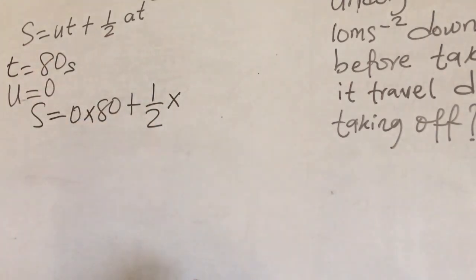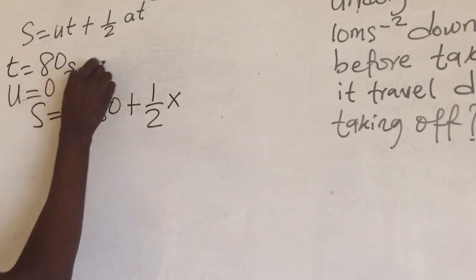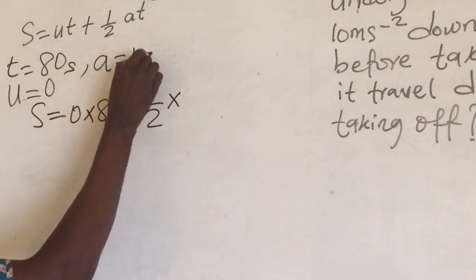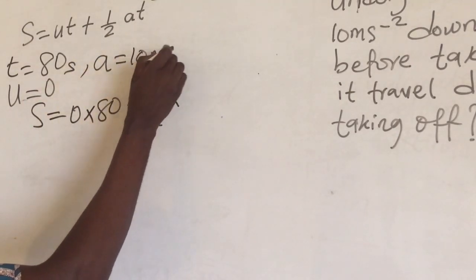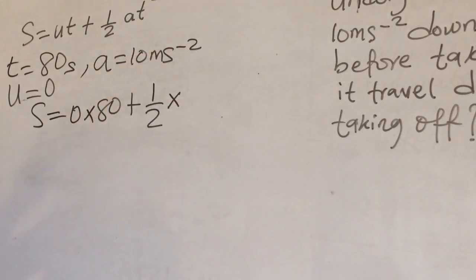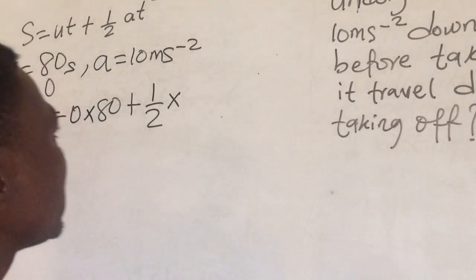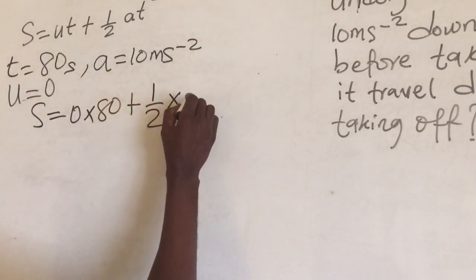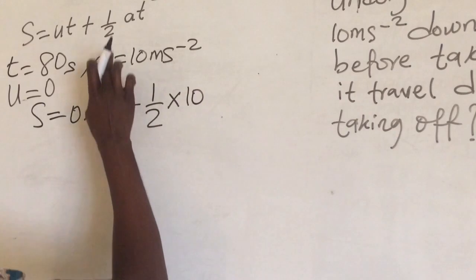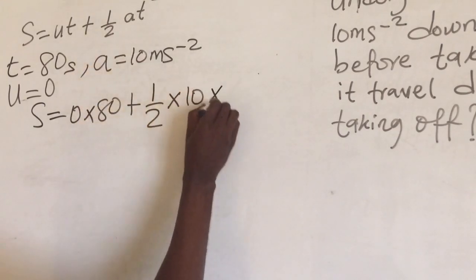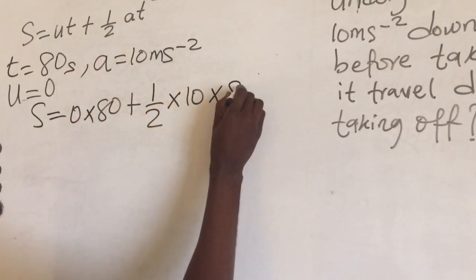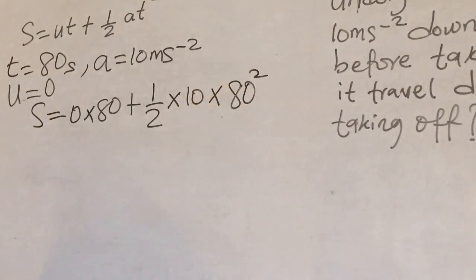Acceleration is also given, which is 10 meters per second square. Our time is 80 seconds. Now times 10, which is our acceleration, times the t, which is our time, 80 seconds square.